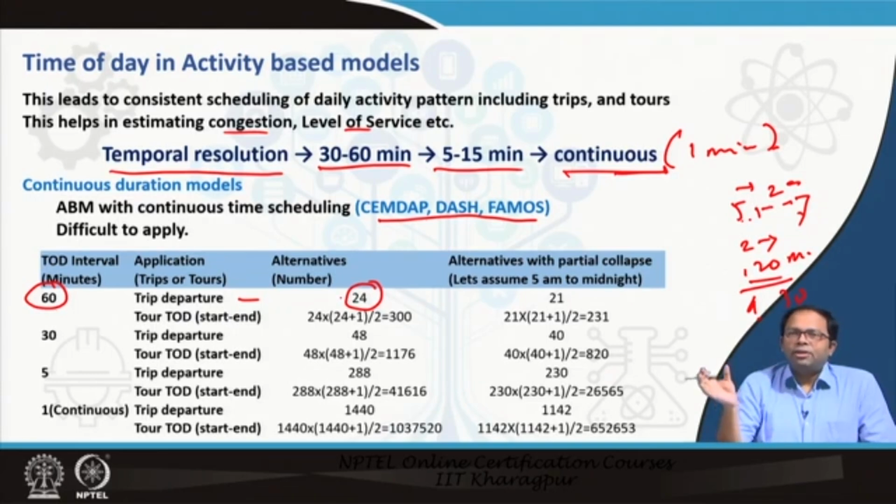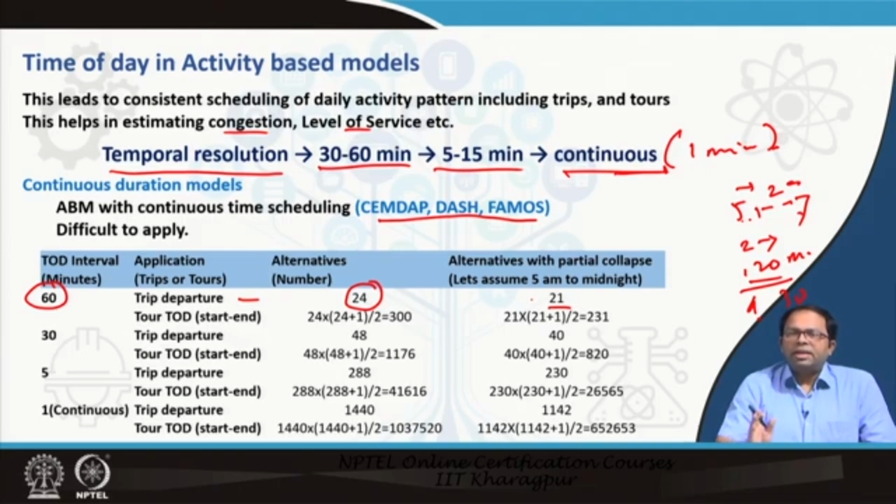Now, if I introduce a constraint like this is a trip for work, that means it can only start at a certain time and end at a certain time. Let us assume that it cannot start before 5 and it cannot start after 12. So that means from 12 to 5 people will sleep. That is a constraint. So it can only start within any one of the 21 options between 5 and 12.